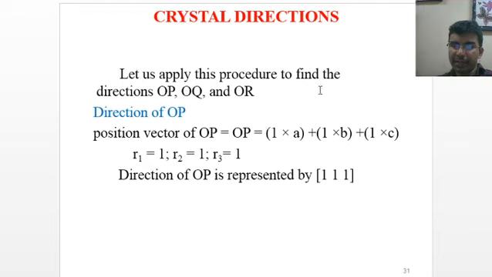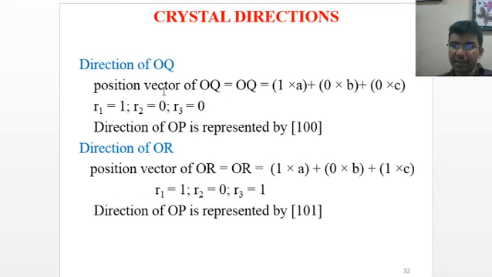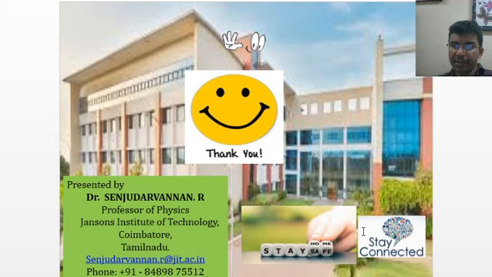Let us apply this procedure to find the directions OP, OQ and OR. OP is equivalent to 1a plus 1b plus 1c, because r1, r2 and r3 are all equal to 1. Vector OQ is 1a plus 0b plus 0c, that implies [1 0 0]. The direction of OR is [1 0 1], so you will get a plus 0b plus c. Thank you.